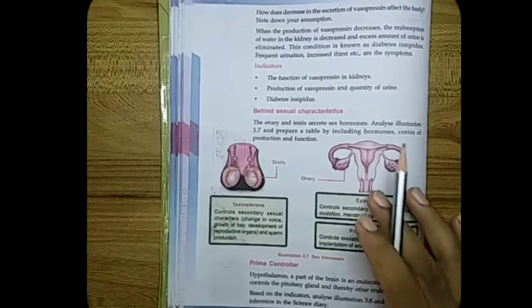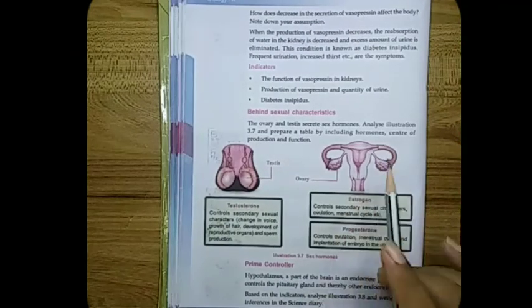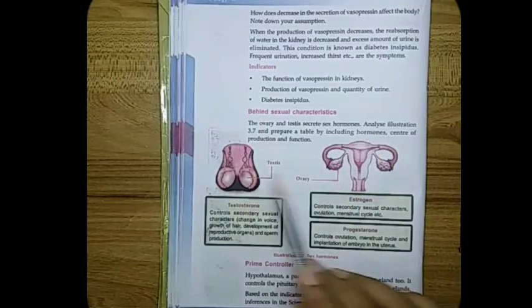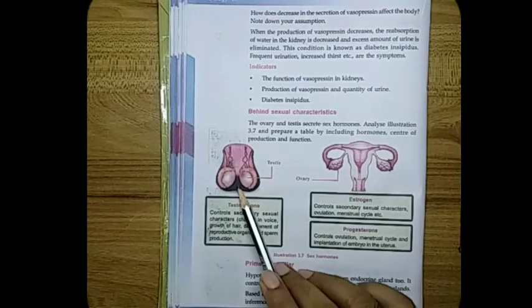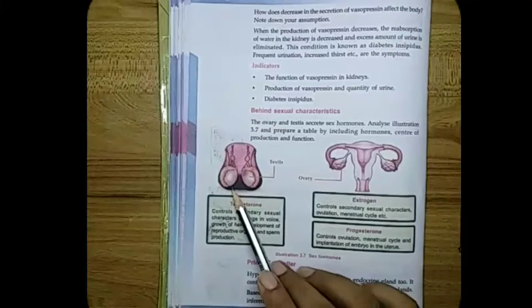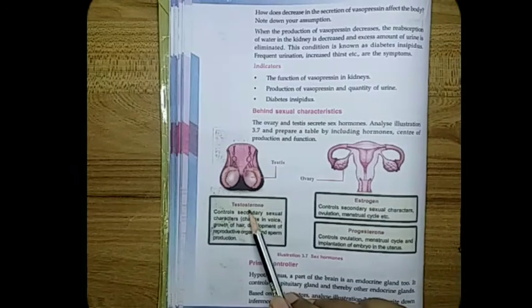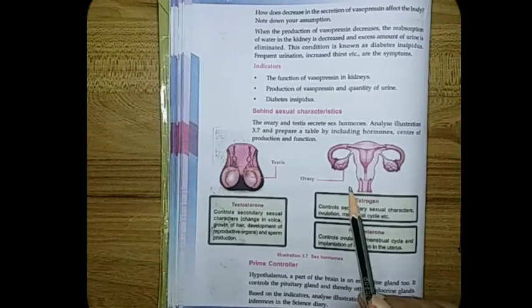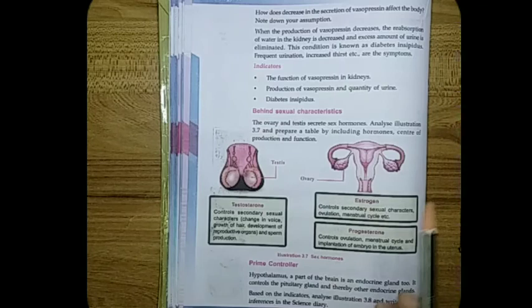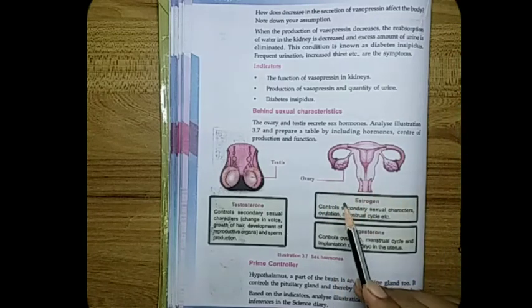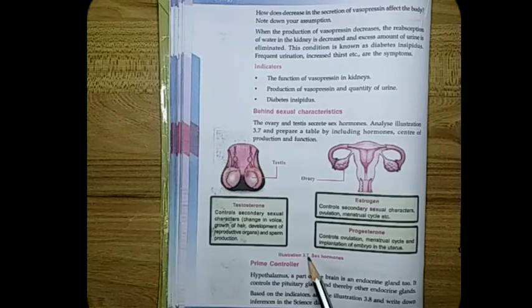Then the sex hormones. The gonads, testes in males and ovaries in females, produce the sex hormones, which are responsible for the appearance of secondary sexual characteristics. See illustration 3.7.